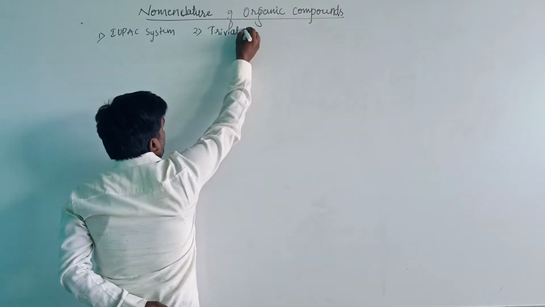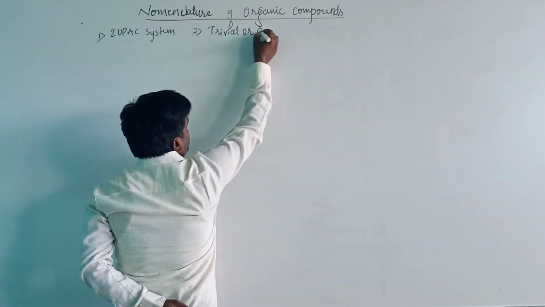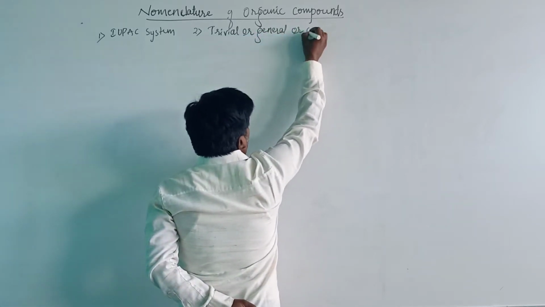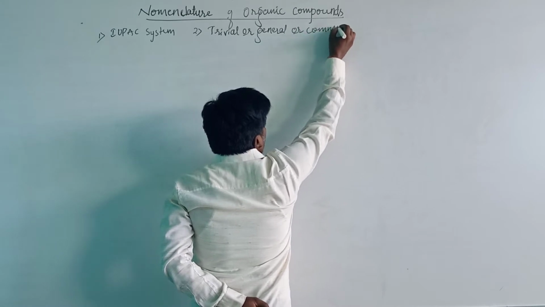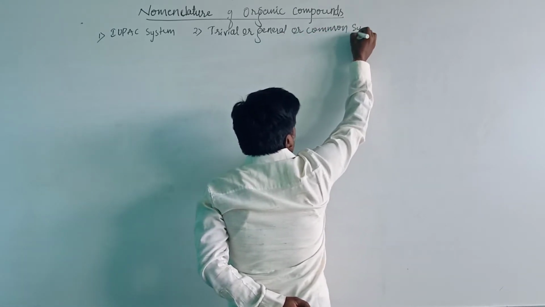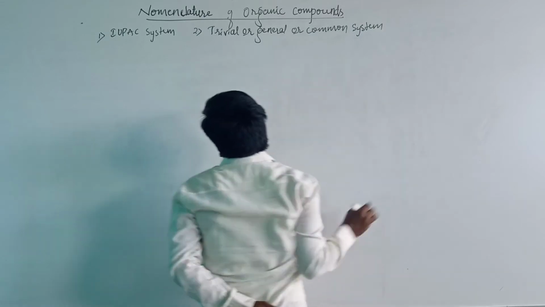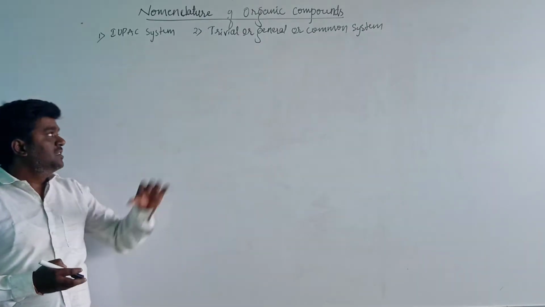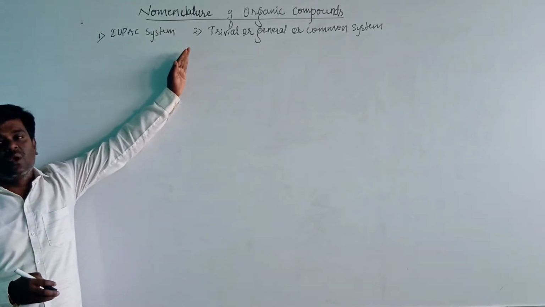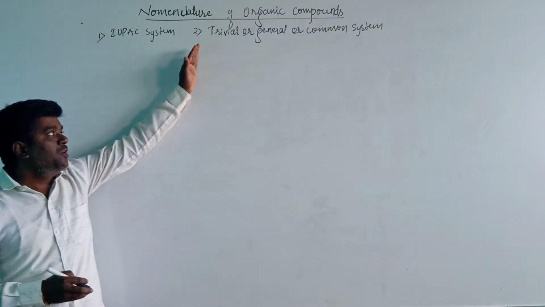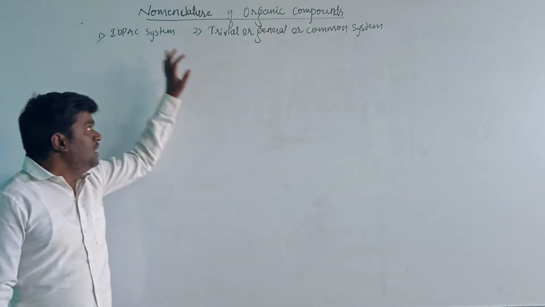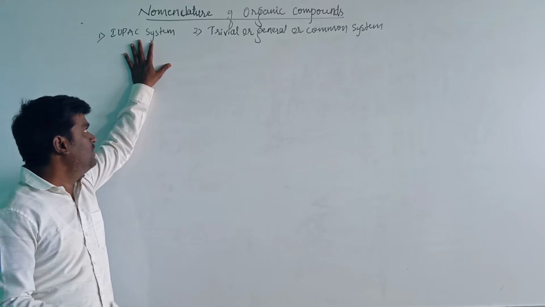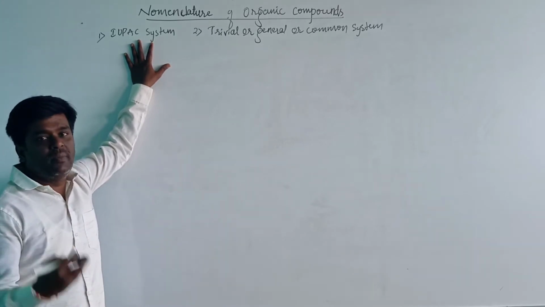The first one is the IUPAC system, and the second one is the trivial or general or common system. Let us discuss the first one, the IUPAC system, and then we will discuss the trivial, general or common system.